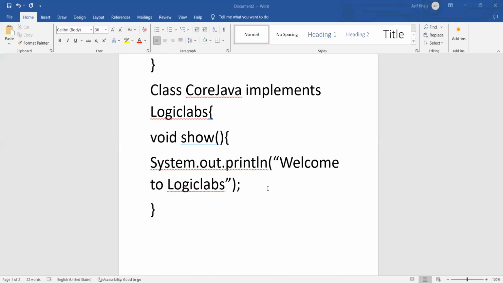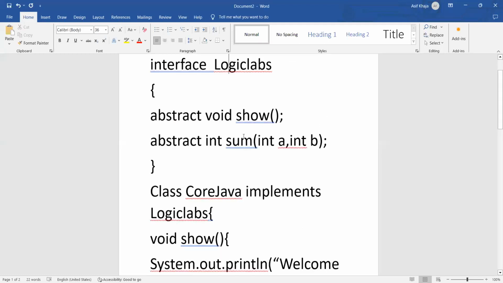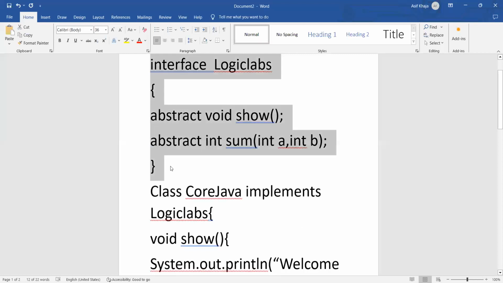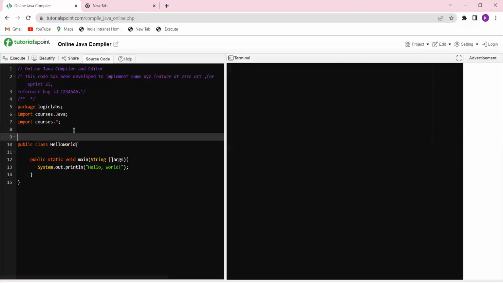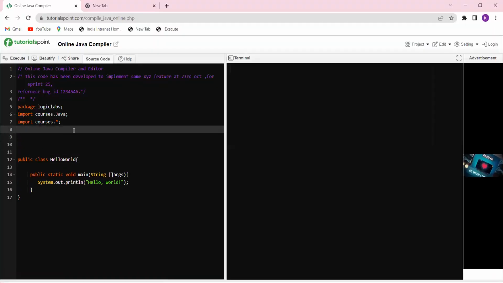We have written here one interface, right? These interfaces will be defined at this section, at these statements, before the class creation.